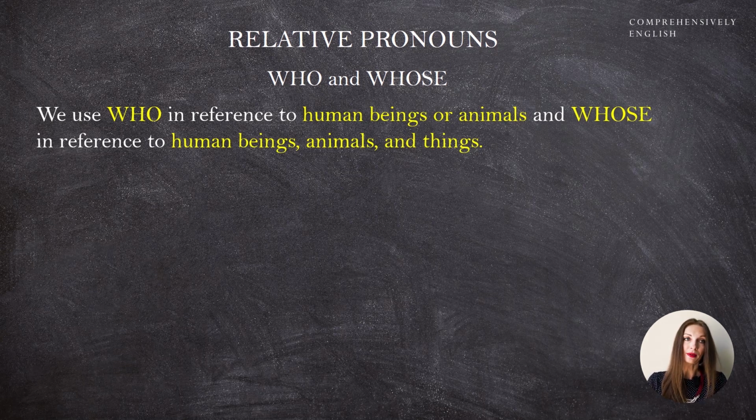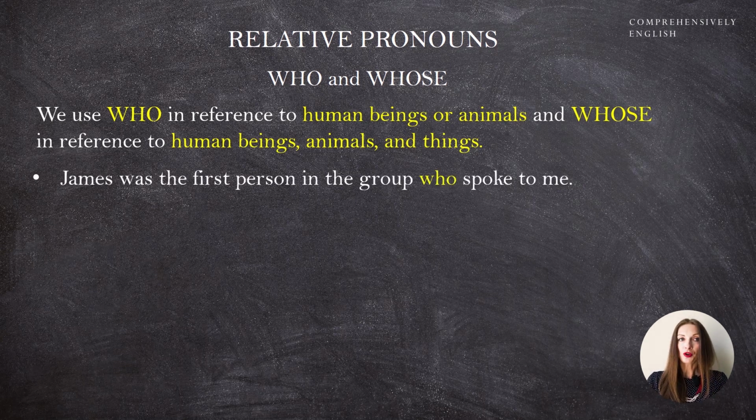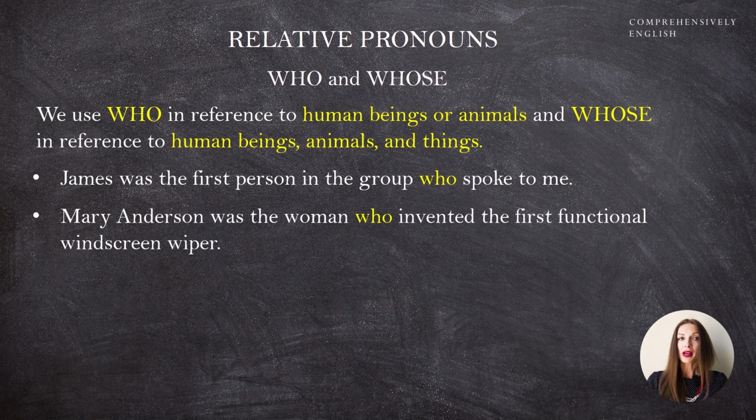Let's look at some examples. James was the first person in the group who spoke to me. Who points back to person, the first person. Mary Anderson was the woman who invented the first functional windscreen wiper. Again, who points back to a person, to a living being, Mary Anderson.